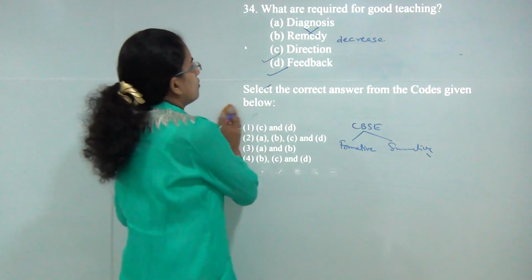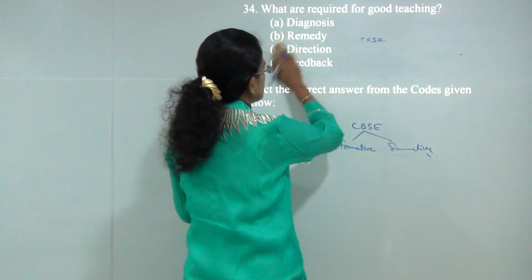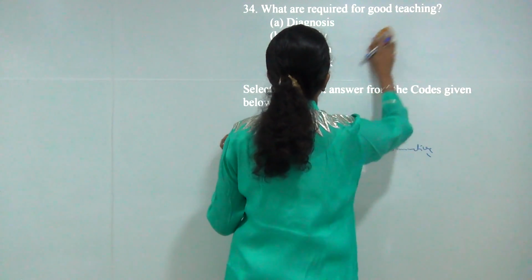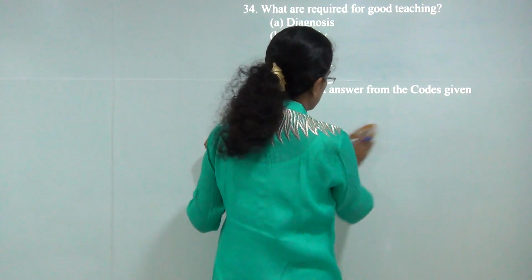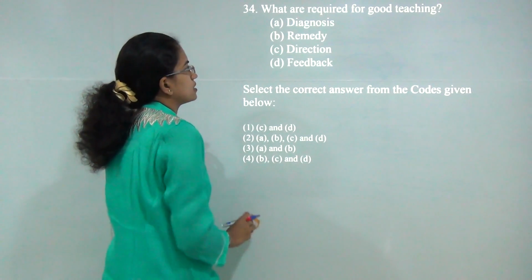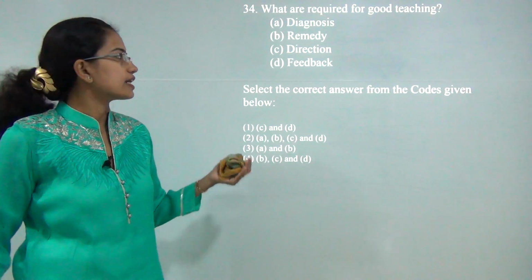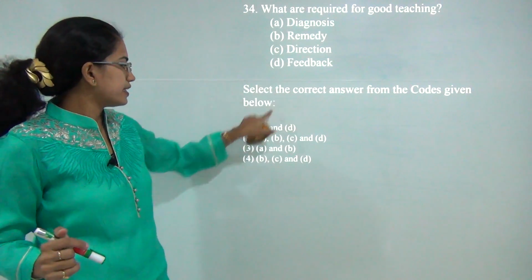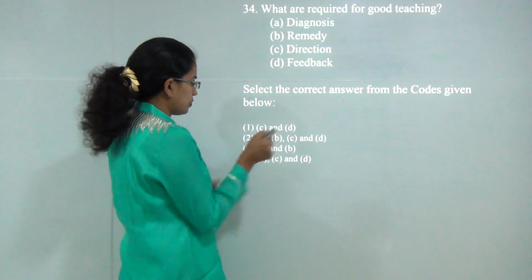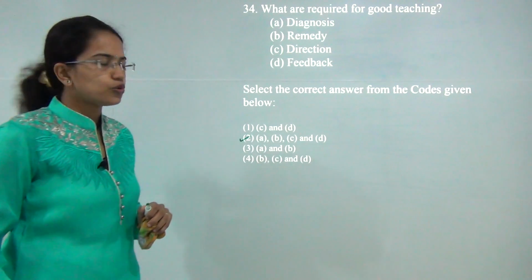Next, for good teaching, you must have a proper direction, a proper feedback, a good remedy, and finally you must be able to diagnose whether you don't have any concept which is incorrect. So A, B, C and D, all of them would be the correct codes. So the answer here would be 2.